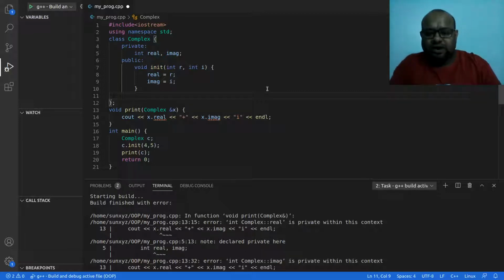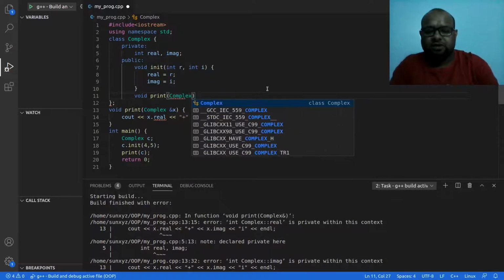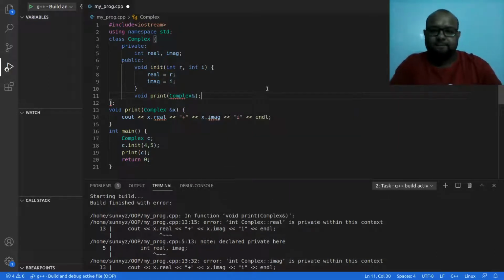So what do we do? We write the prototype of the function. So this function is void print, and it takes a complex reference, fine. And then I'm going to write the keyword friend at the front, right?